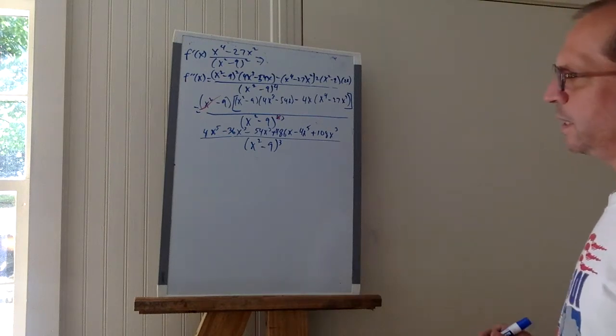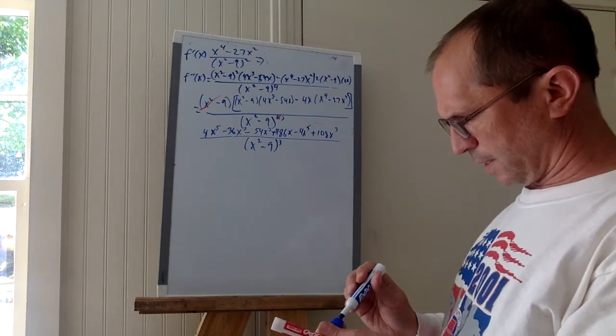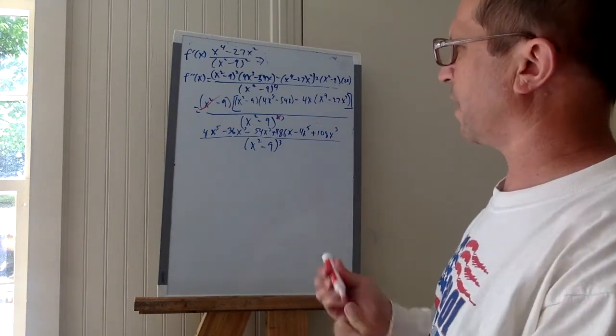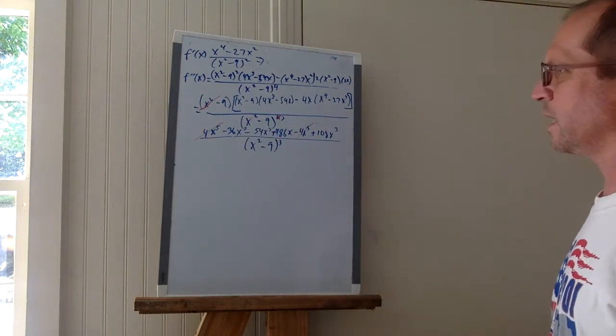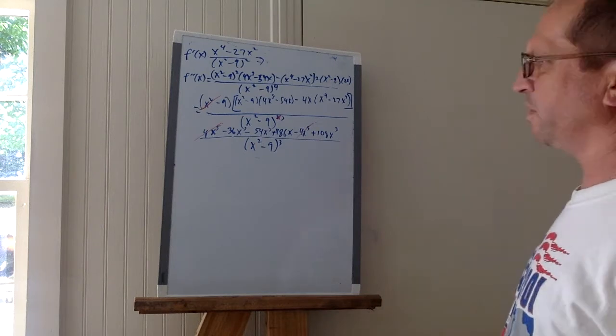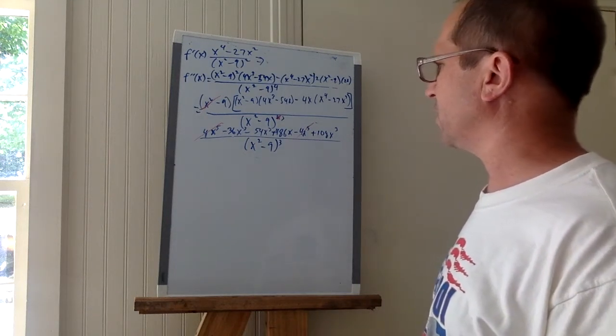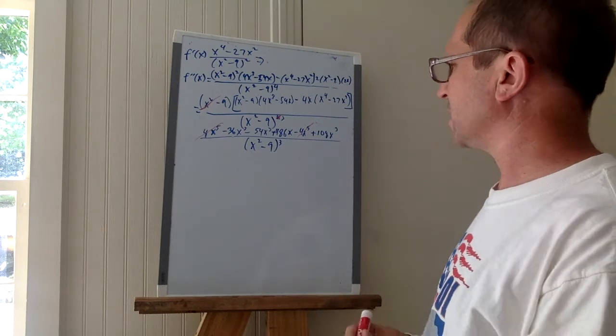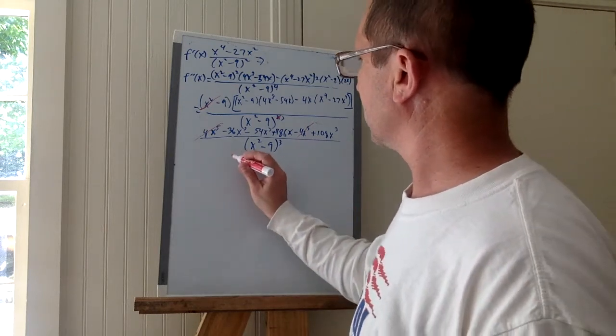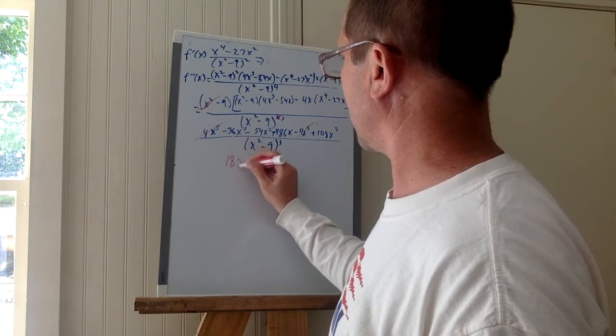All right, so cleaning up, and this will frequently happen, you'll have some terms just outright cancel out. All right, 36 and 54 is going to be 90, negative 90. 108 minus 90 is 18, so I have 18x cubed.